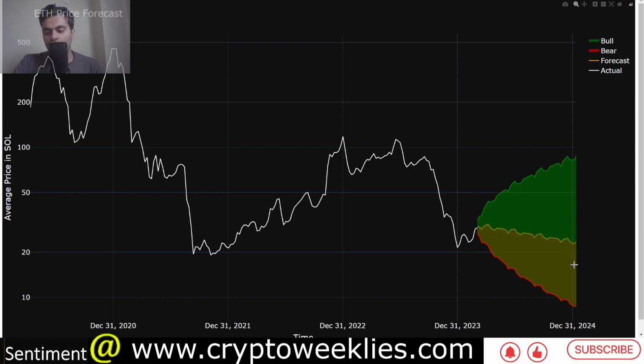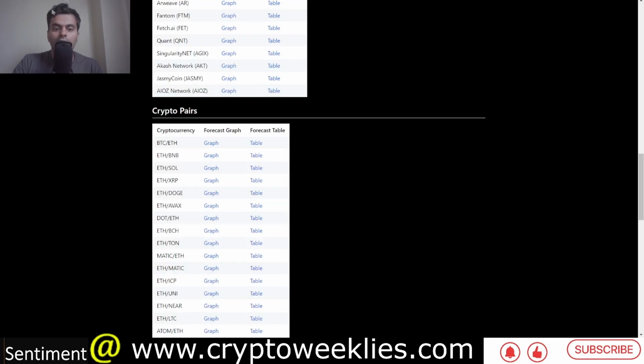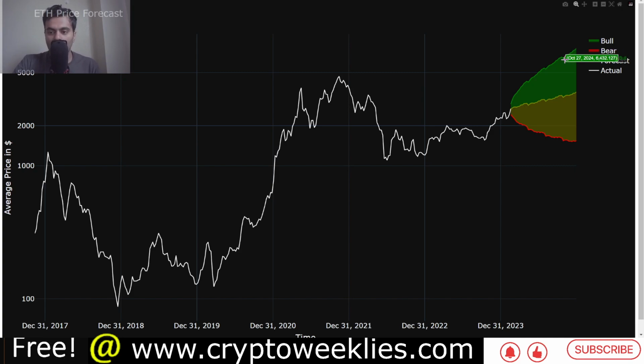And if you are a Solana bull, if you believe that Solana's valuation against Ether would rise, you're looking at this red line and looking at what could happen in the future. Our AI model has forecasted Sol's valuation against ETH to be somewhere between 8 and 26 Sol per ETH. And if you were to take a median value of around 13 or 14, let's take 14 Sol per ETH as a value and run with it, and go back to our ETH USD forecast, this will help us find Solana's USD forecast as well.